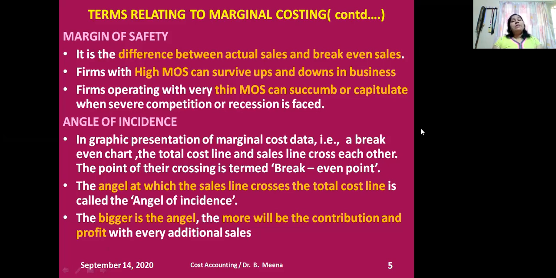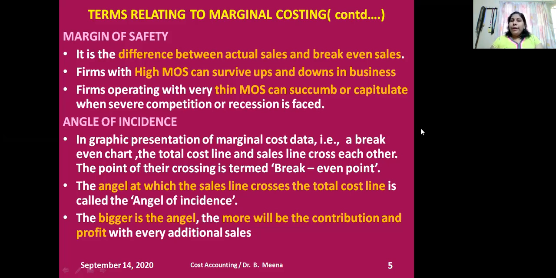Because what is the break-even sales for my company? 500. Okay. But what happened? I'm going to reduce by 400, so definitely my sales are coming below the break-even sales. So whenever your sales are below the break-even, definitely the company may incur loss. Whenever your sales are more than the break-even, then only the company may earn profits.